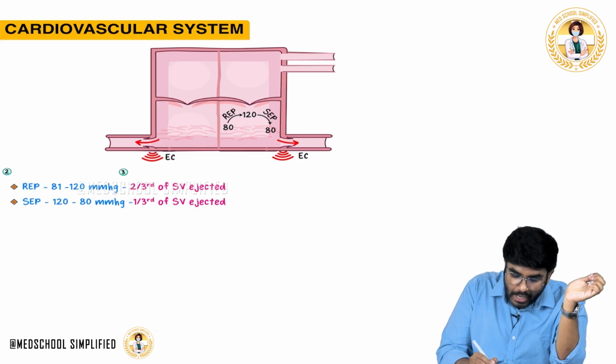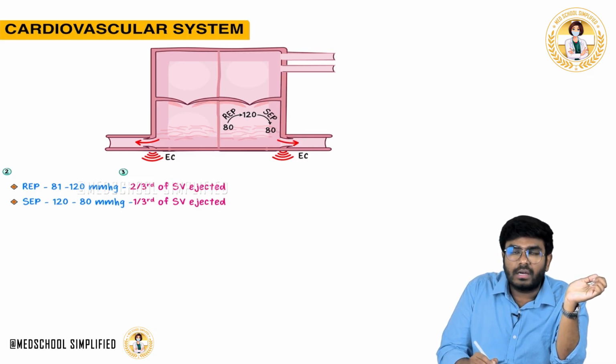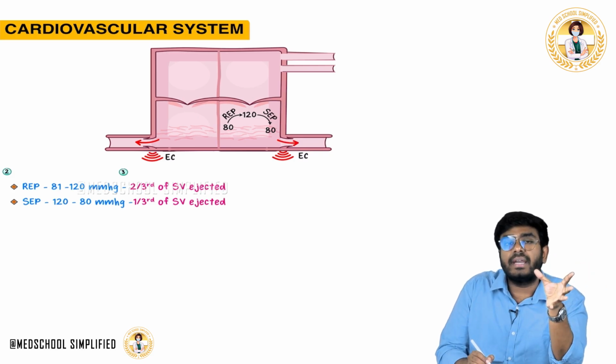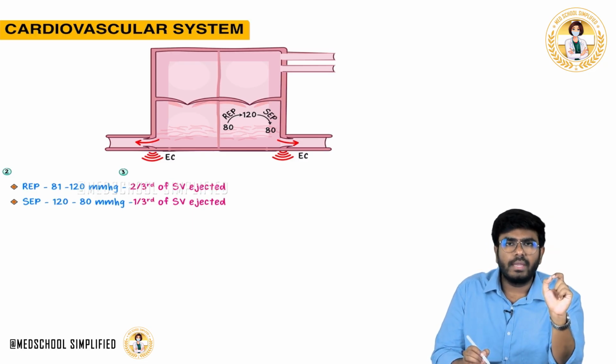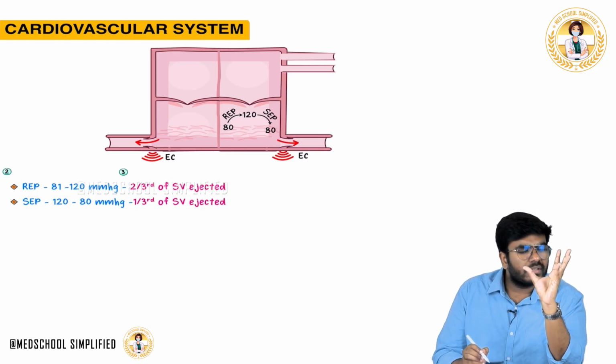Immediately, what will happen? The aortic valve is going to open. Now, blood will rush into the aorta. That will cause a sound called the ejection click. The entry of blood from the left ventricle into the aorta, this ejection of blood, creates a sound called the ejection click.